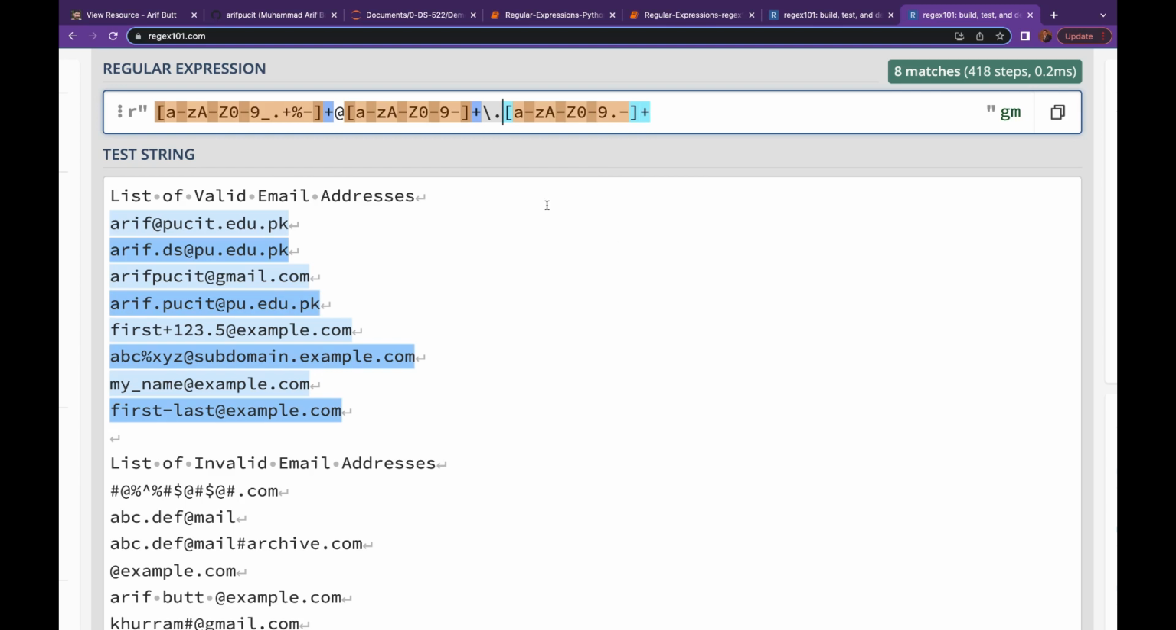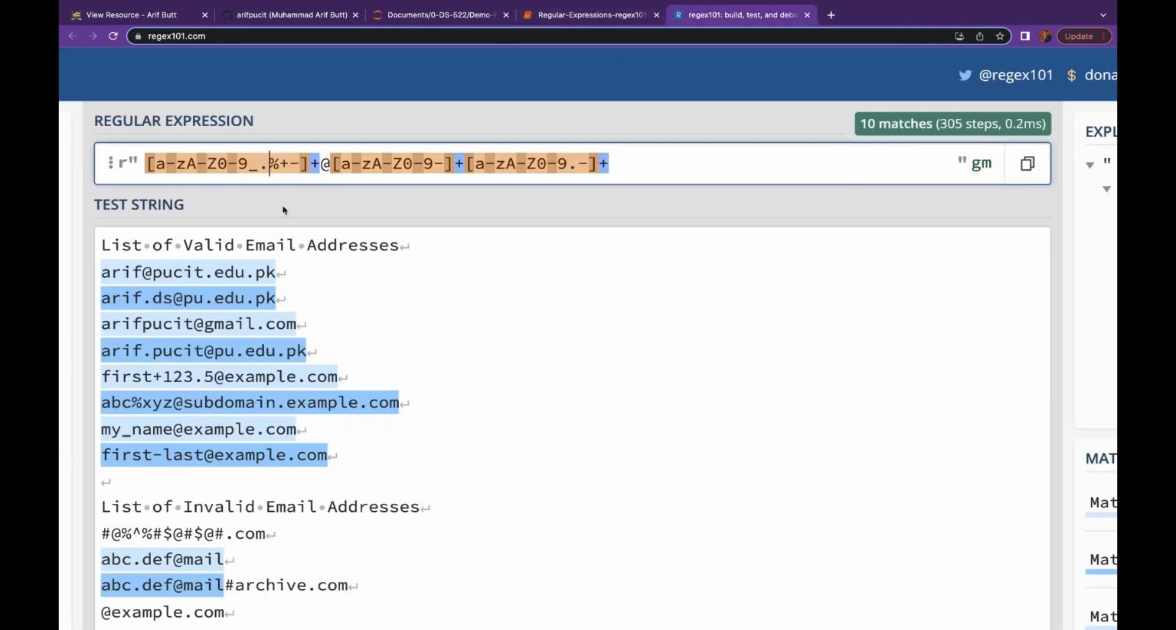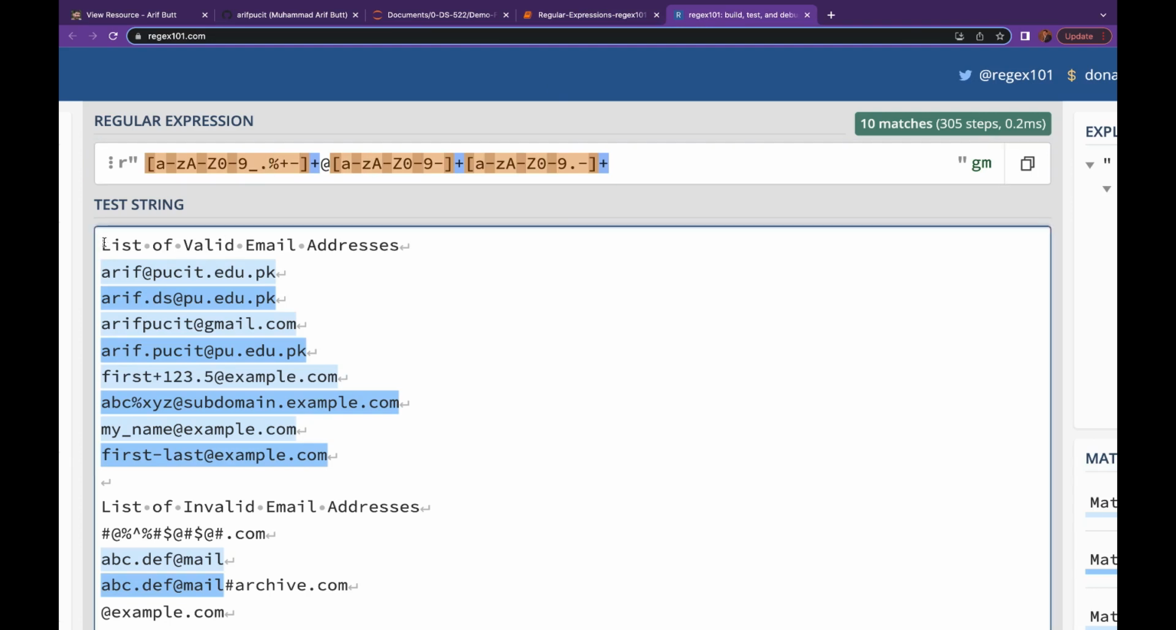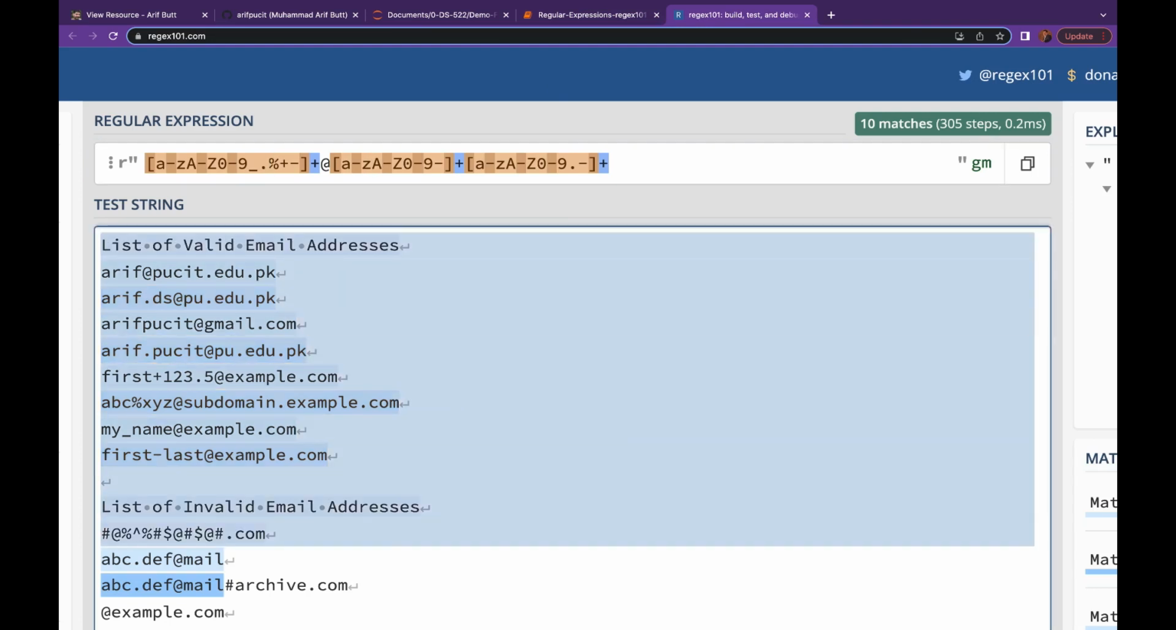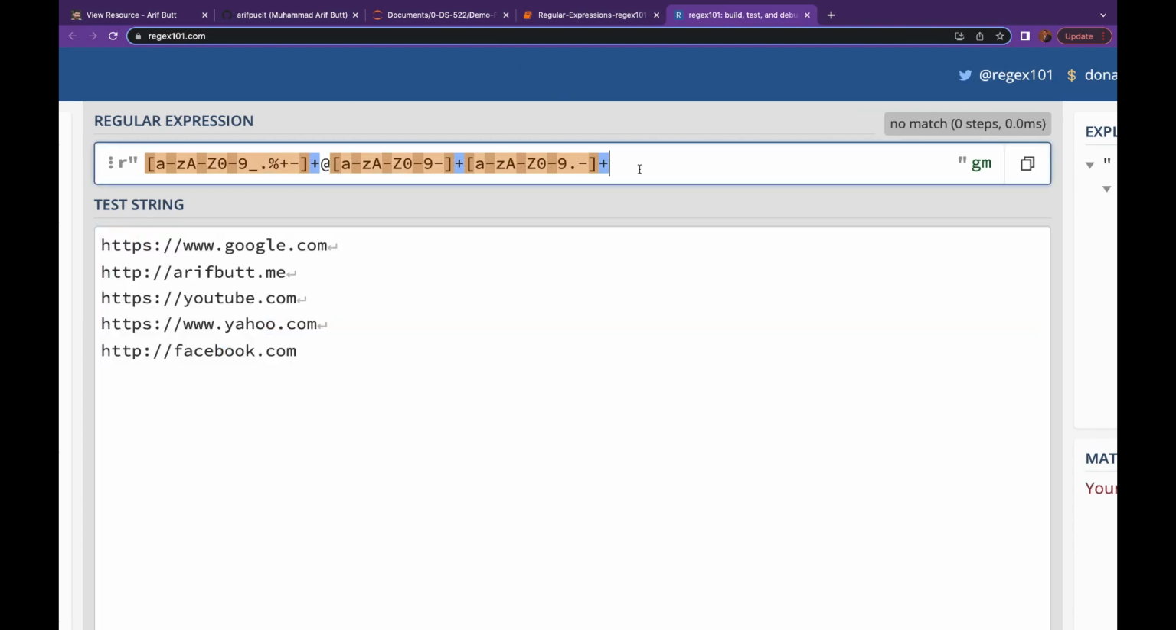Right, my dear students, I strongly recommend that you practice selecting different email addresses. This is just a start. Let me select this, some URLs. Let me paste them over here. Okay, and now what I want is that I need to select these URLs.